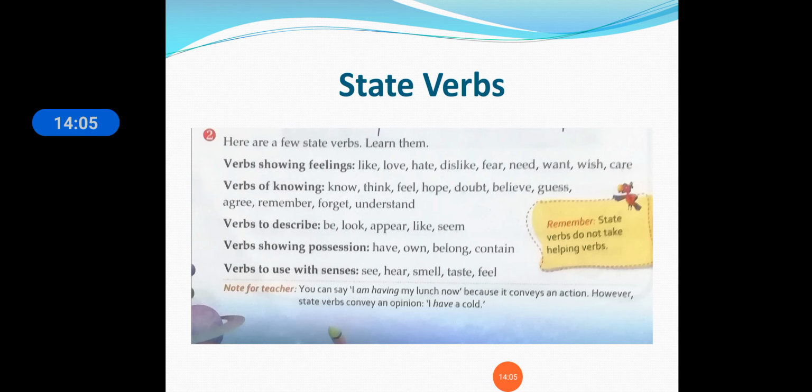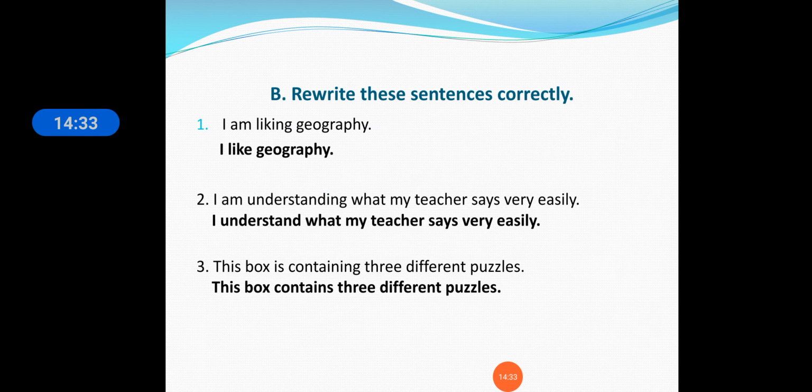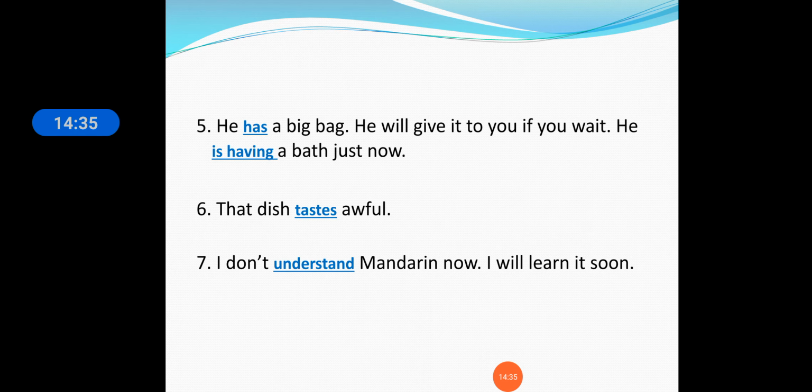In the grammar section you have to remember the words representing feeling, knowing, describing, possession and sense. You have to read this and learn it, because if any such words come you have to make use of state verbs here. And state verbs do not take helping verbs, so a helping verb is not attached to the state verbs here. So this was our lecture on chapter number 12, state verbs.